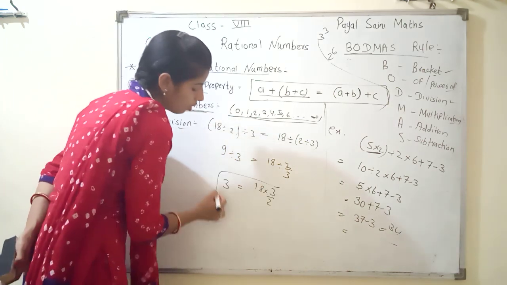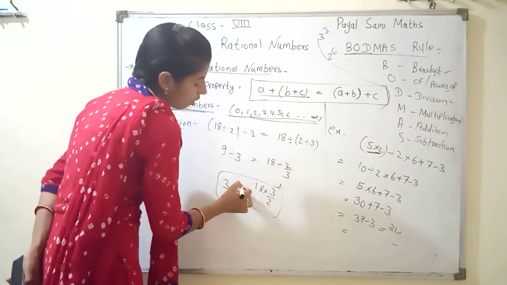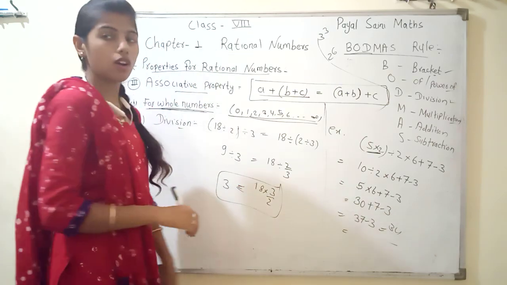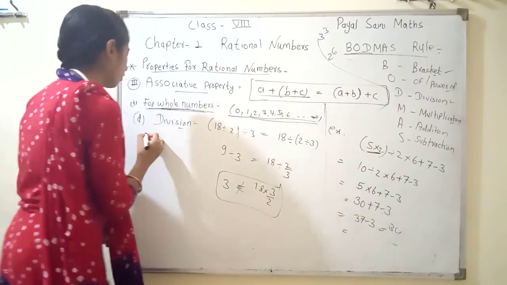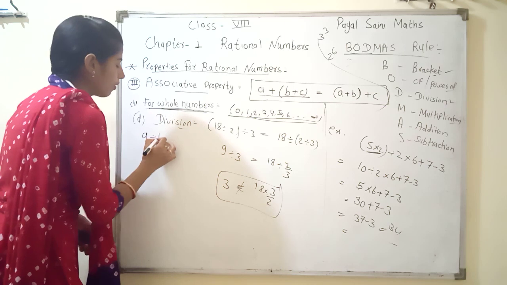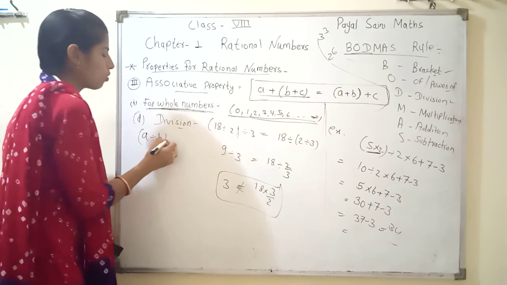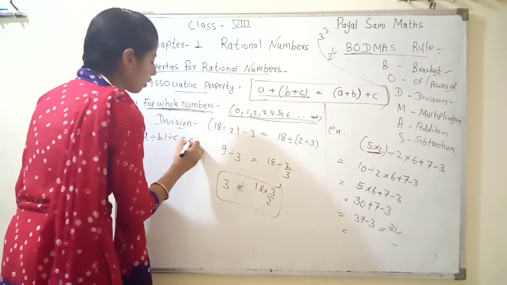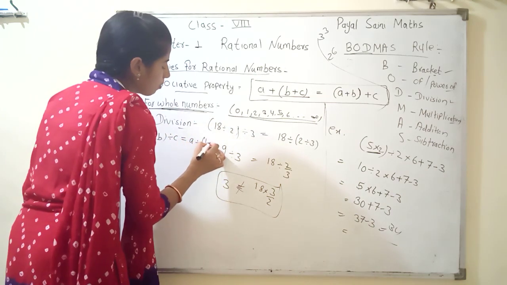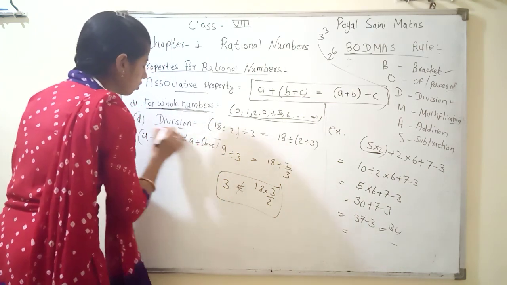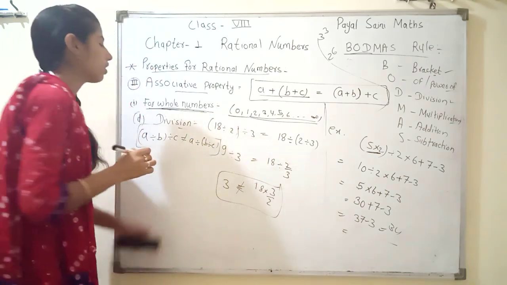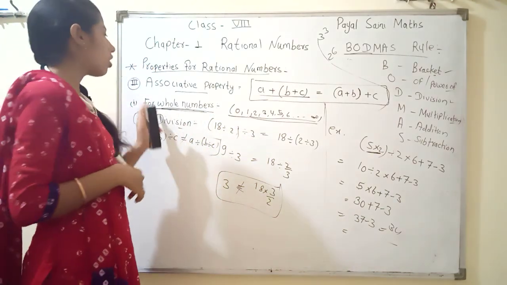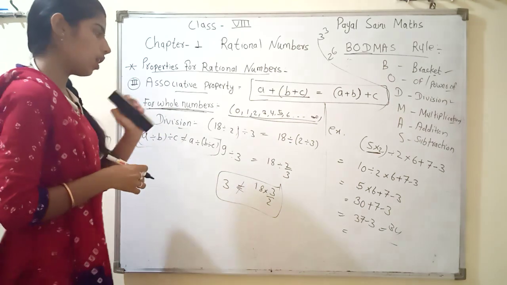Then it is not possible. It is not equal. It is possible but it is not equal. Then we can write here (A divided by B) divided by C is not equal to A divided by (B divided by C). Then we can write here it is not under associative property for whole numbers.